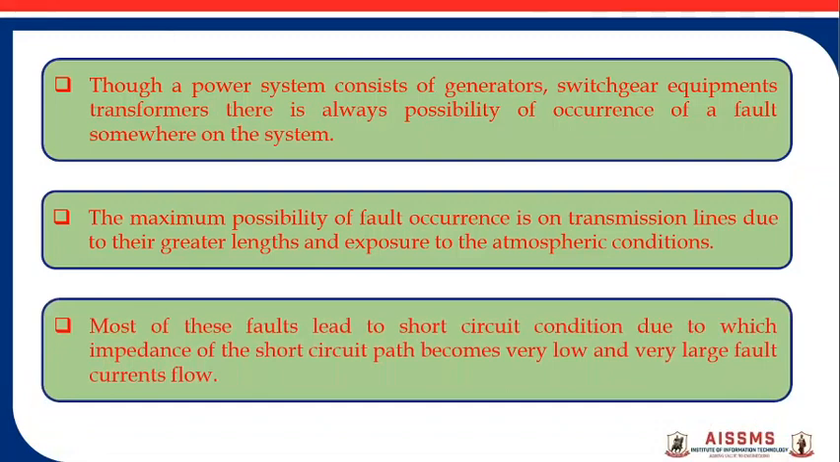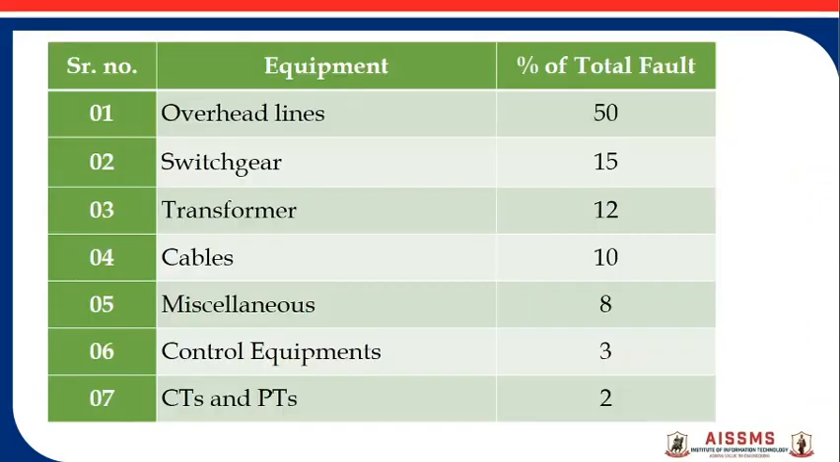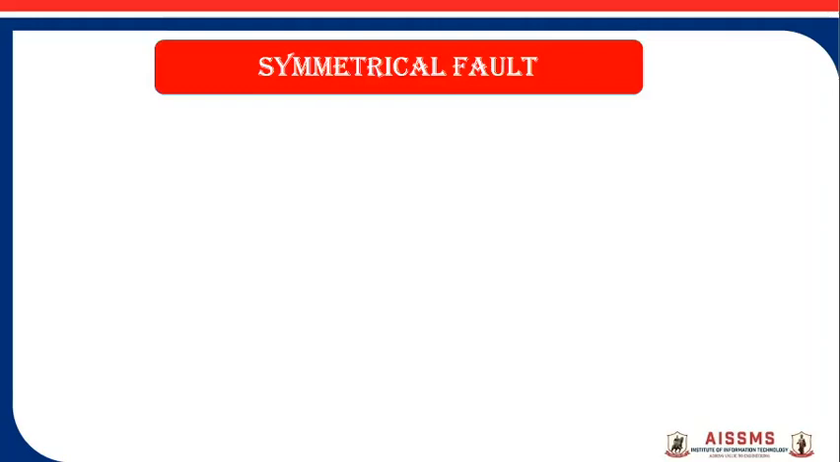So most of these faults lead to short circuit conditions, due to which the impedance of the short circuit becomes very low and a large amount of fault current flows through that short circuit. If you see the faults occurring in the power system, generally 50% faults are occurring in the overhead lines, 15% in the switchgear equipments, 12% in the transformers, 10% on the cables, 8% are miscellaneous faults, 3% in the control equipments, and 2% in CTs and PTs. So let us see what is meant by symmetrical fault.